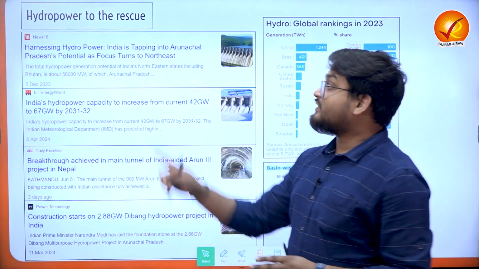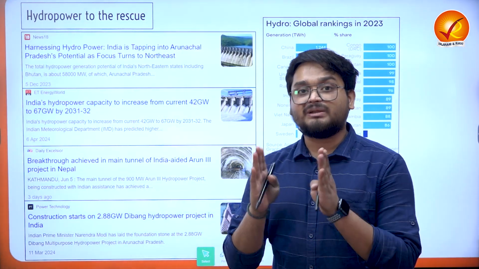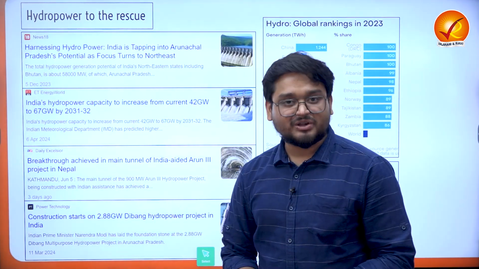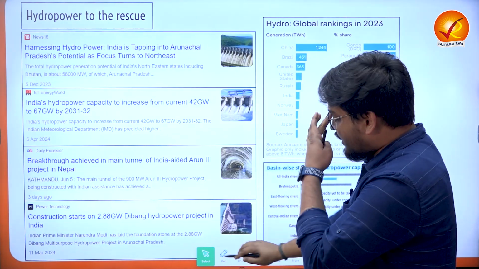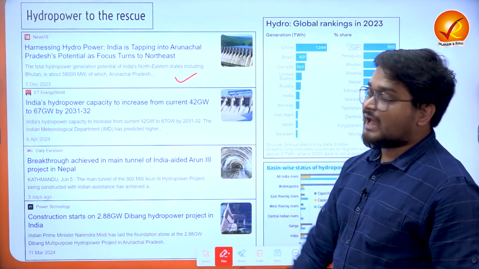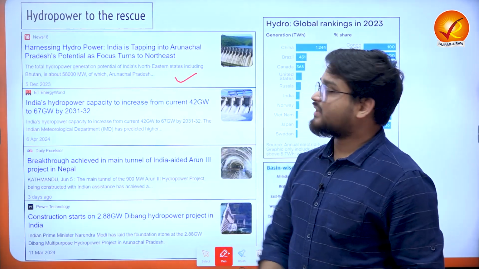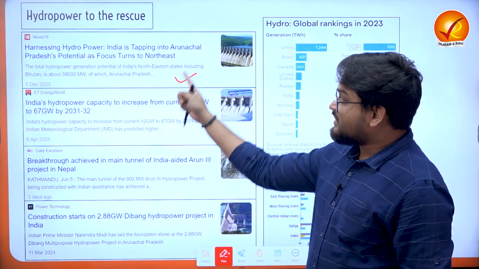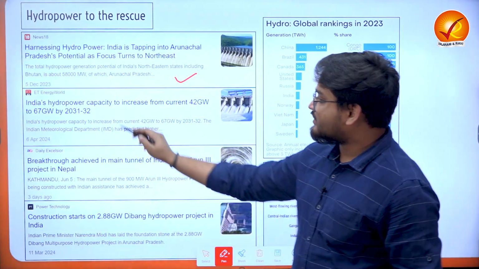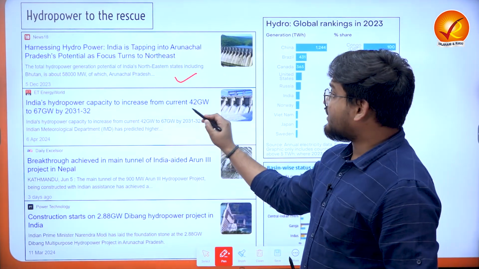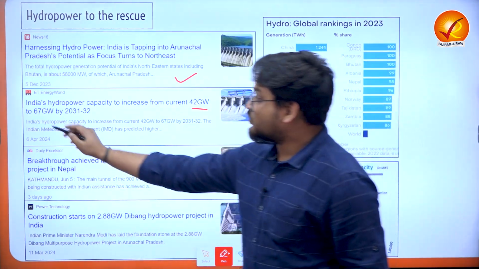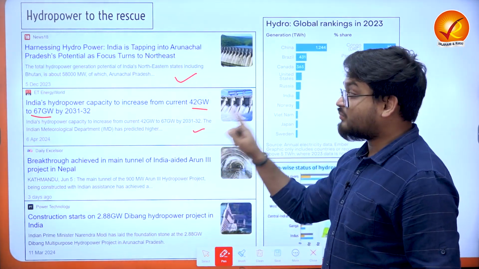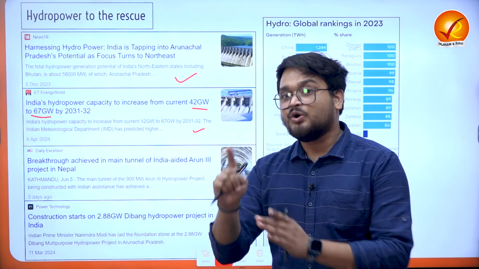We find that hydropower is dependent on the rivers and also on the amount of monsoon at a particular period of time, right? That is why the government is tapping into Arunachal Pradesh, Himachal Pradesh and various other hilly regions for its power requirement. And also recently, India's hydropower capacity is set to increase from around 42 gigawatts to 67 gigawatts by 2031-2032.